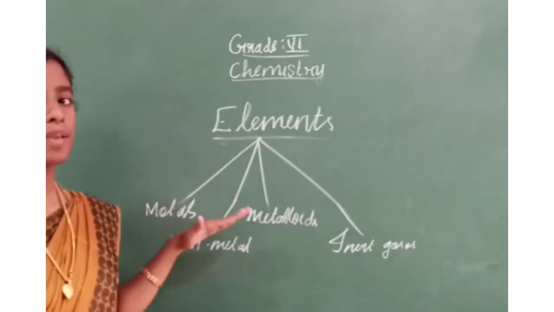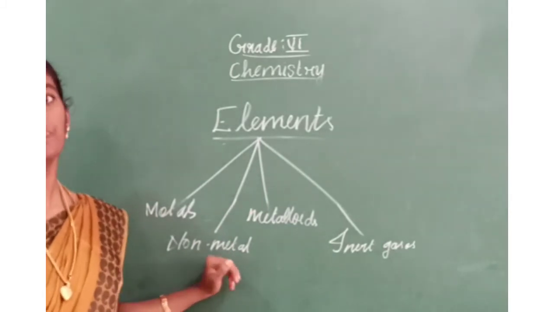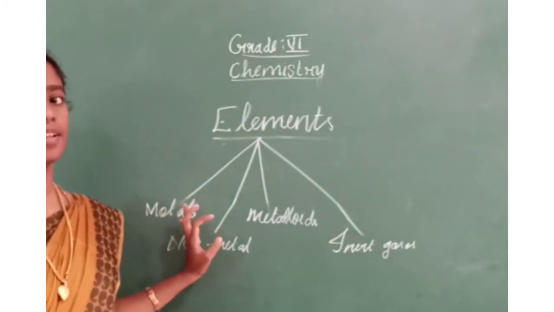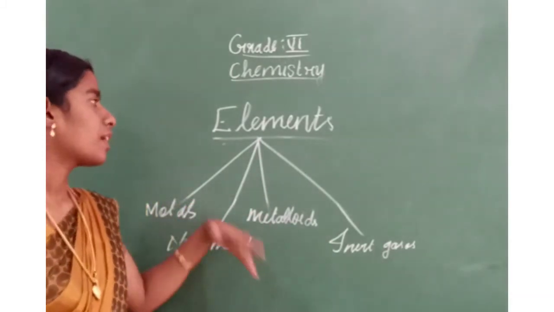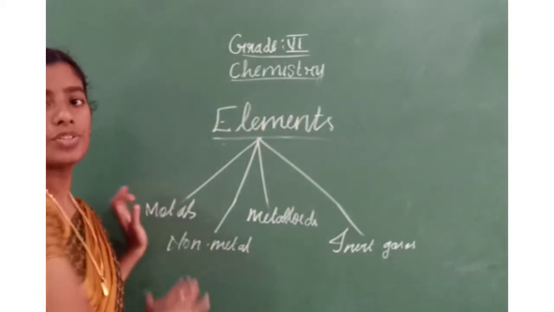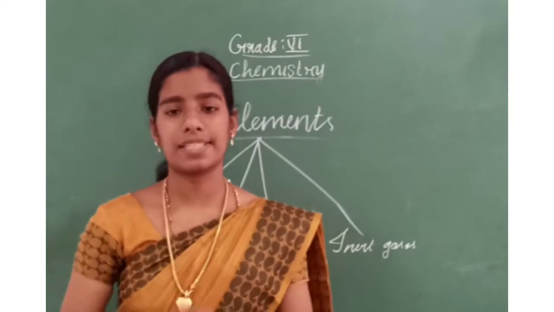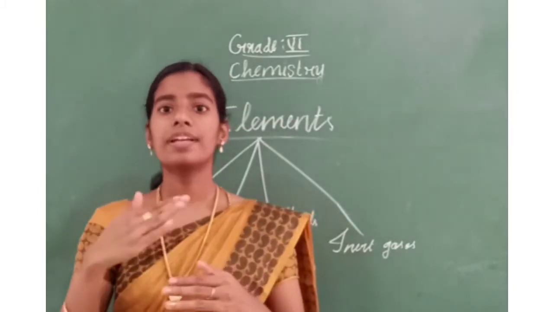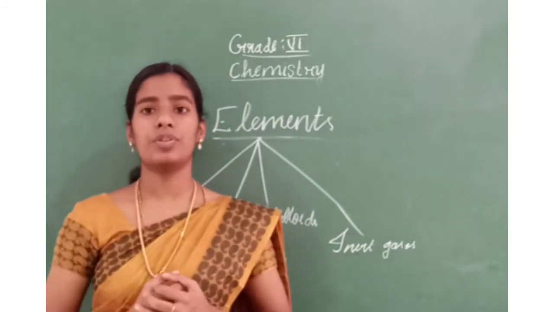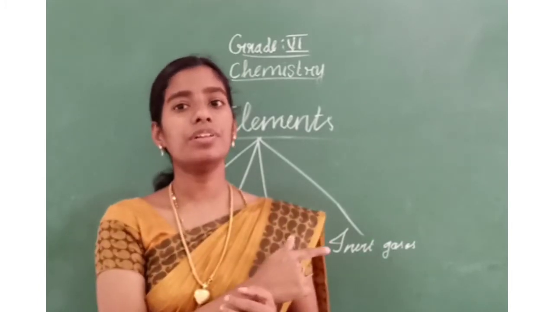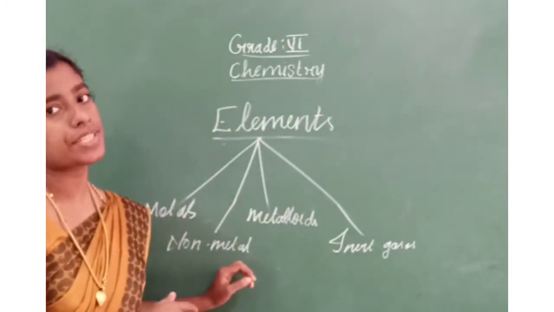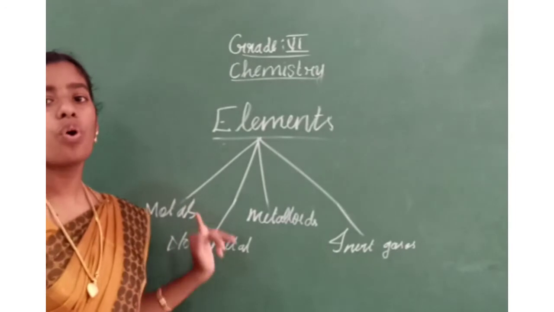These 4 types of elements are classified based upon their properties. In the next class, we will learn the properties of these 4 types of elements.